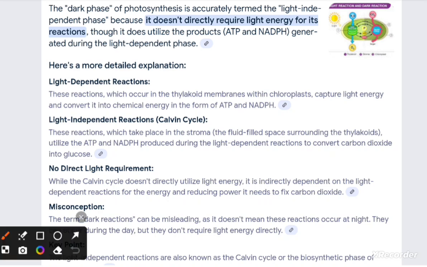Calvin cycle, no direct light requirement, misconception. This all you can read.